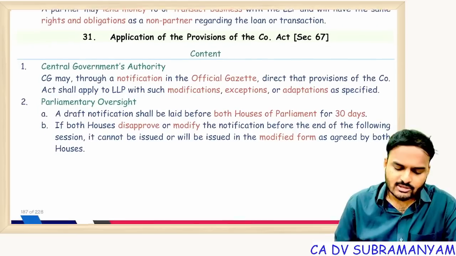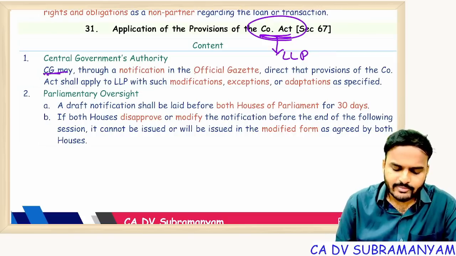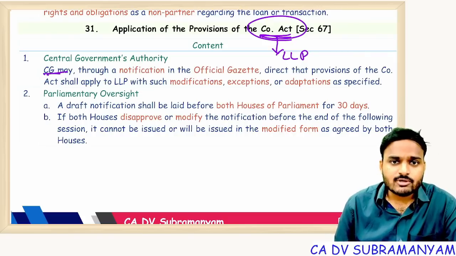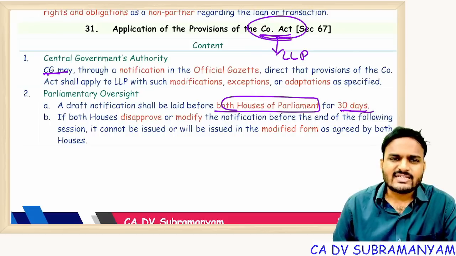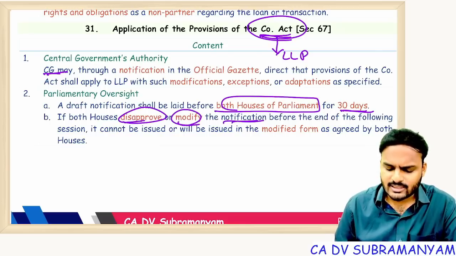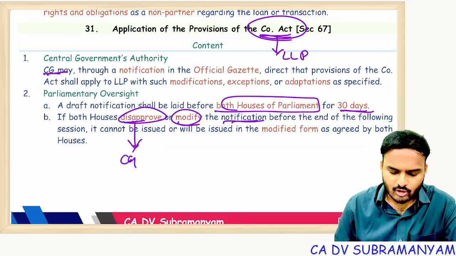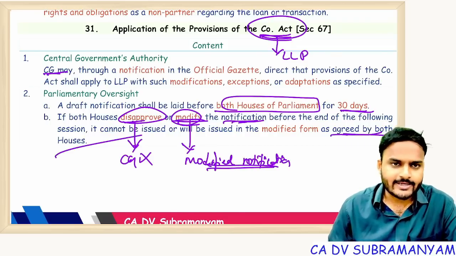Next one, application of the provisions of the Companies Act. To apply provisions of the Companies Act to an LLP, first of all, the central government may prepare a draft notification, which shall be laid before both the houses of parliament for 30 days. Within that 30 days, if parliament gives approval, then they can apply provisions of the Companies Act to the LLP. Suppose both the houses disapprove the notification, then the central government cannot publish that notification. If they modify the notification, then the modified notification shall be applied.